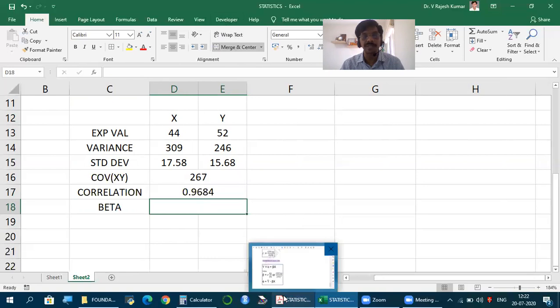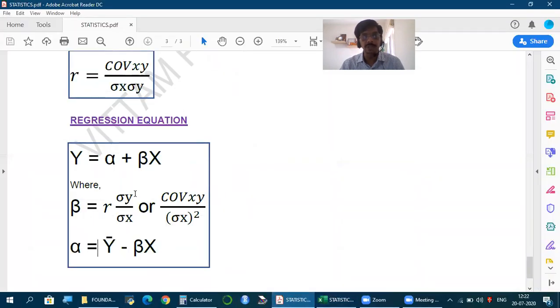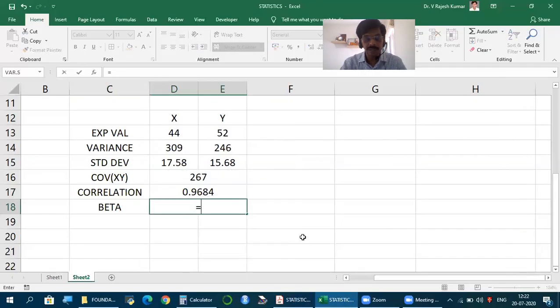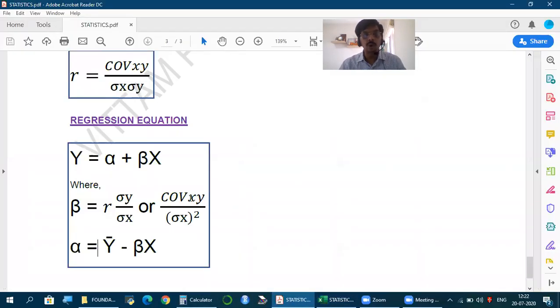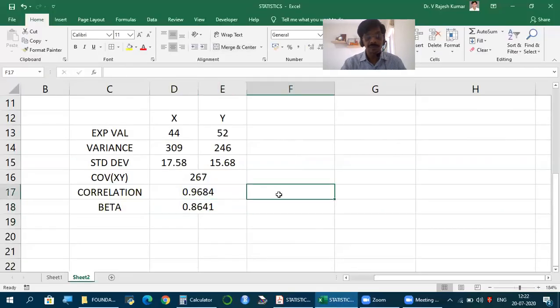How do you calculate beta? What's the basic formula? R, correlation, into standard deviation of y by standard deviation of x. So this is beta. Whatever the number, how to interpret it in the context of the subject we will understand, but how to calculate, be aware. So 0.8641, but there's an alternative formula: covariance between x and y by variance of x, which should also give us the same number.